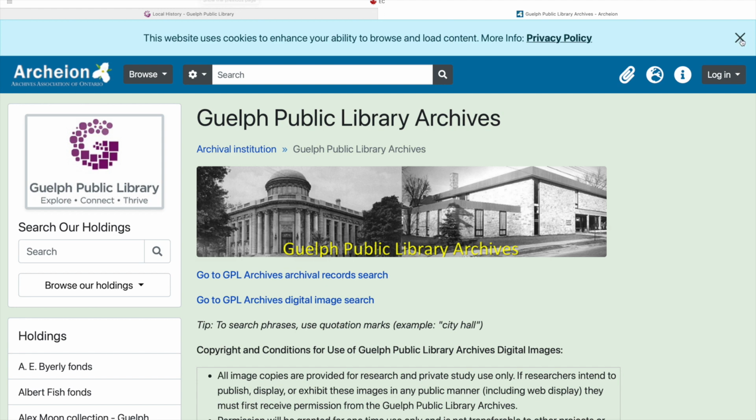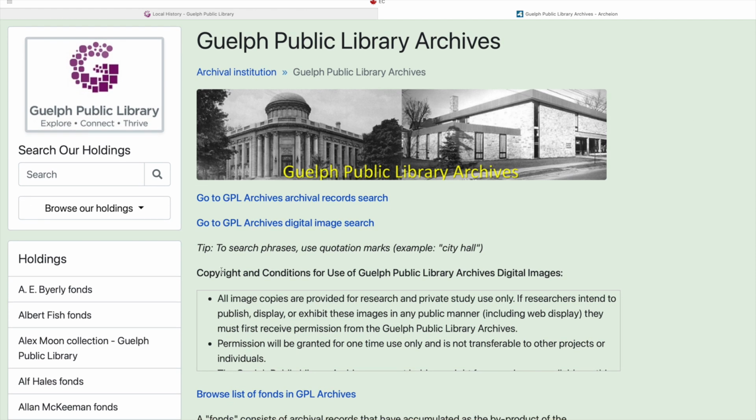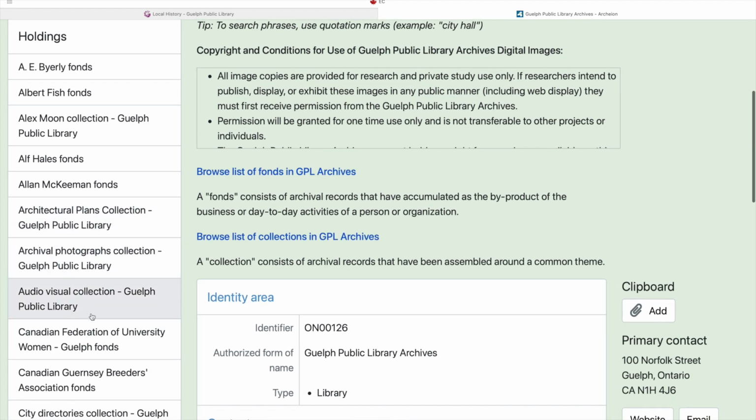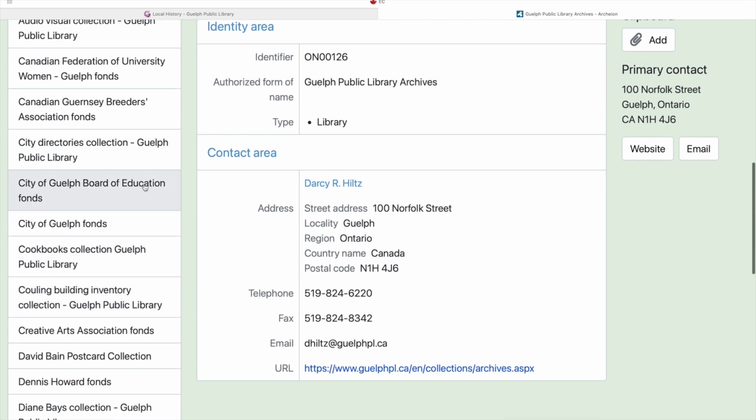Okay, let's get to the good stuff. Here's the home page for the GPL section of Archeon. On the left, you can see different holdings. These are different groups of material that we have in the archive. You may notice the word fond. That's an archival term, but generally means an individual collection.